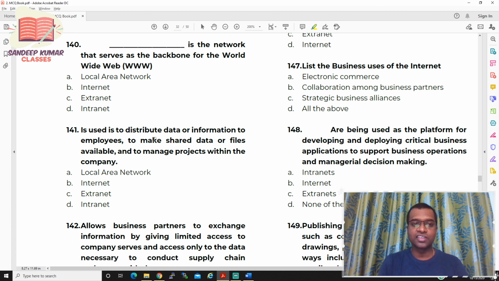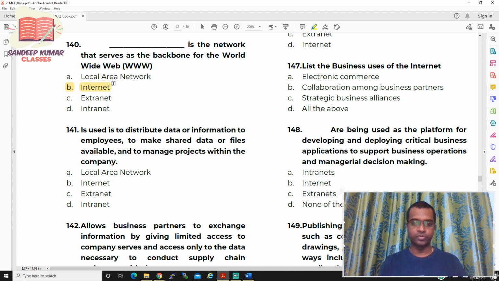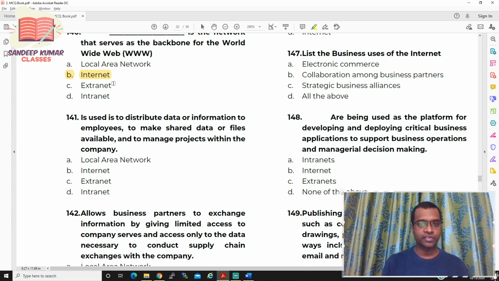Dash is the network that serves as the backbone for the World Wide Web. From here we'll go a little bit faster. So the answer is internet. You know better than me. The internet is the backbone for www. Now let us move to question number 141.